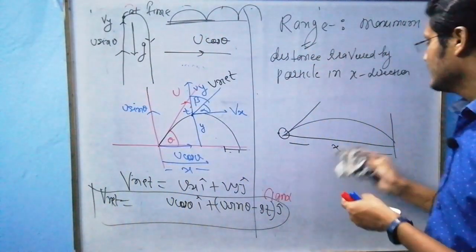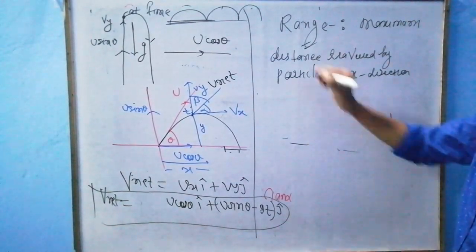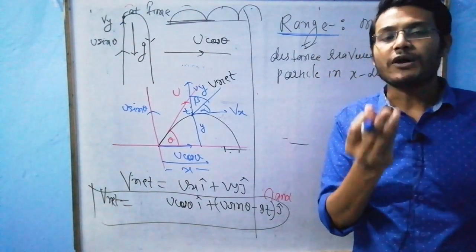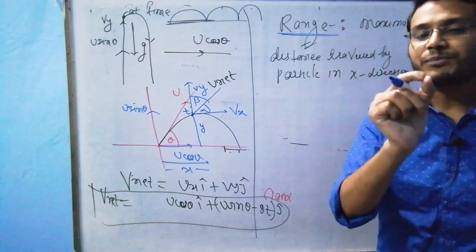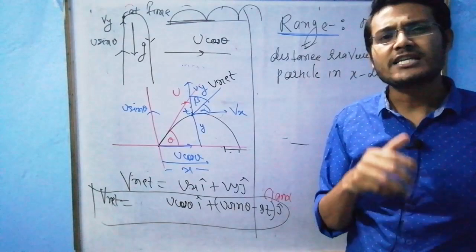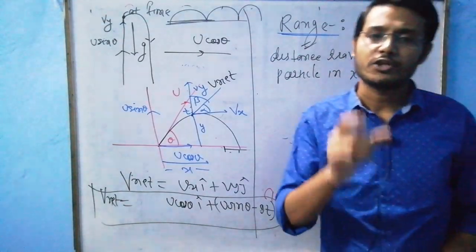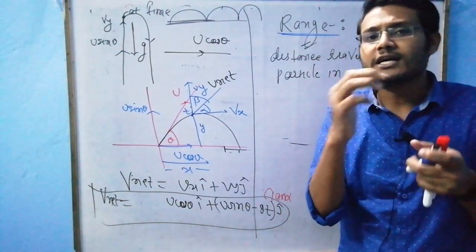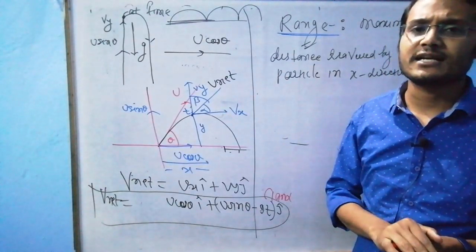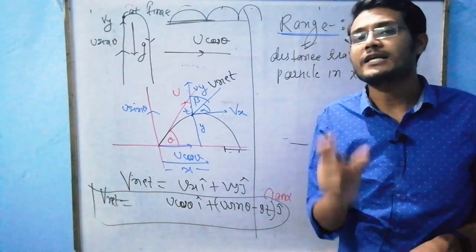So, see sir, tell me first, if you want to find range, what frame will you pick? You will pick x frame, sir. Reason? Formation of range is a phenomenon which is happening in x direction. You must agree, because the particle is moving in x direction. So what velocity is responsible to move the particle in x direction?